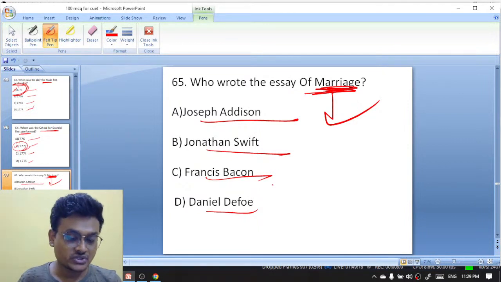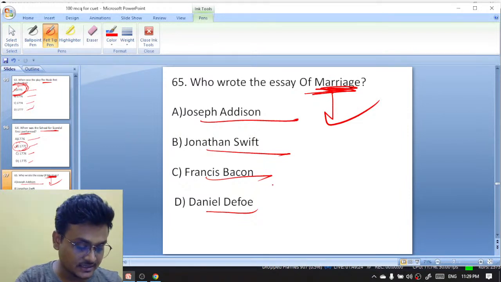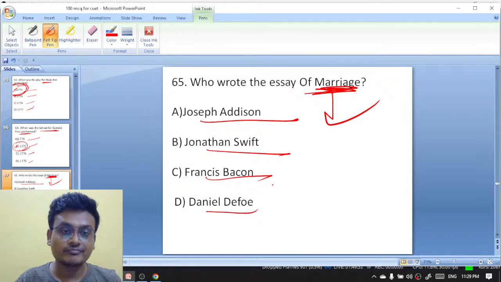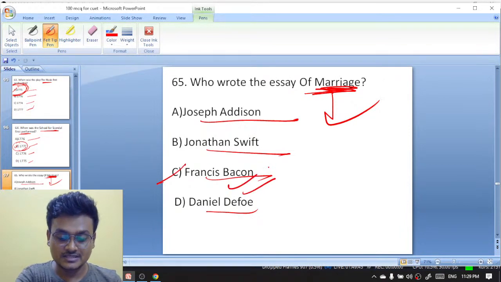The essay Of Marriage was written by Francis Bacon. Exactly, it is Francis Bacon.